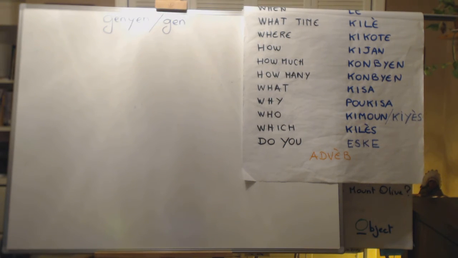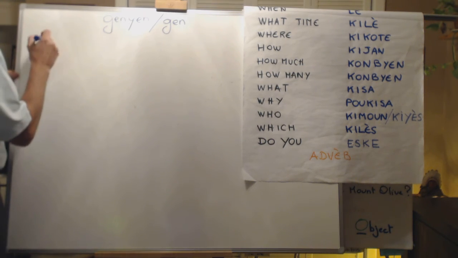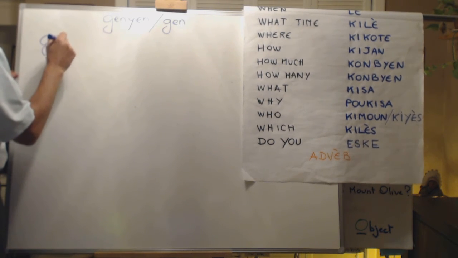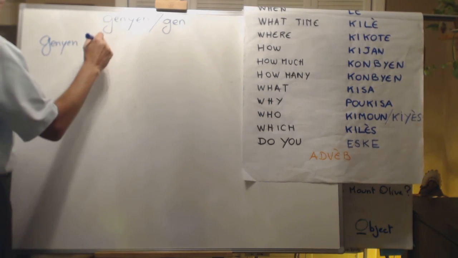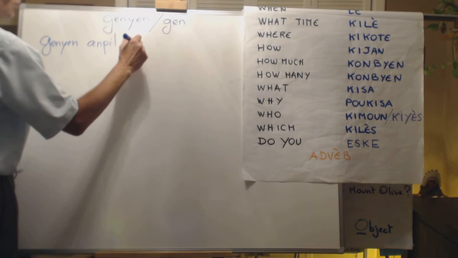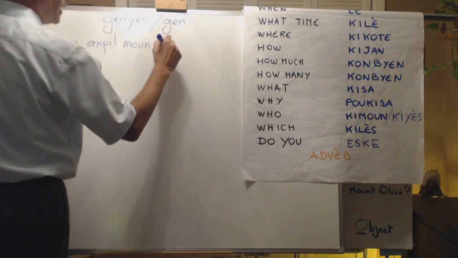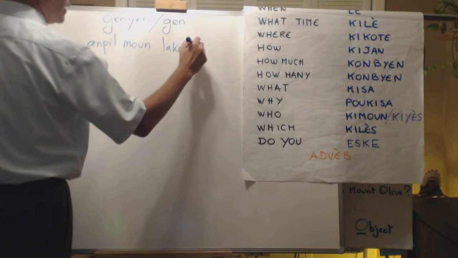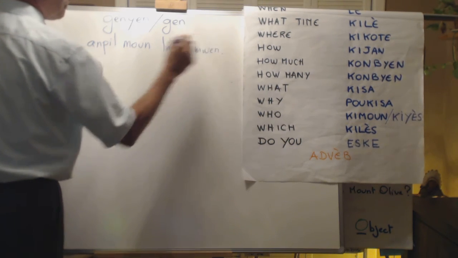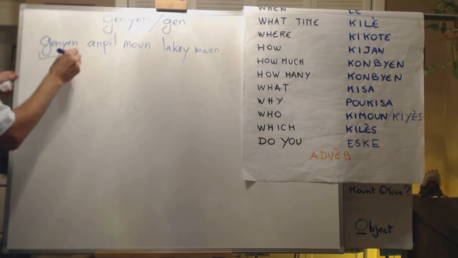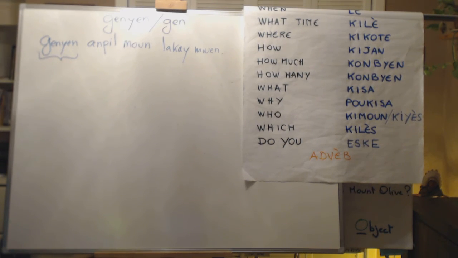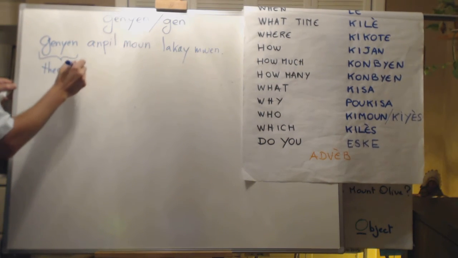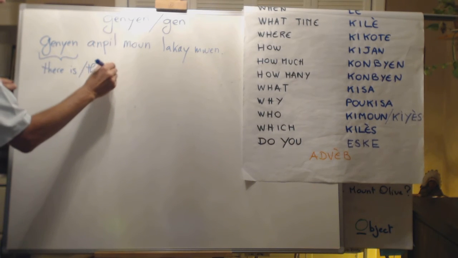We have two situations here. First of all, when the sentence starts with ganya. Ganya en pile moun la caille moi. When ganya is used at the beginning of the sentence, it stands for there is, there are.